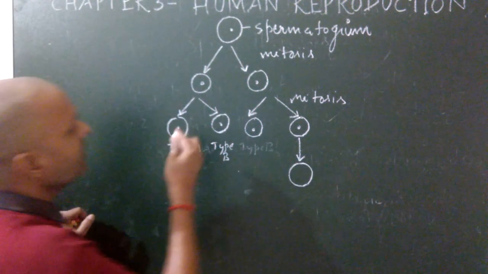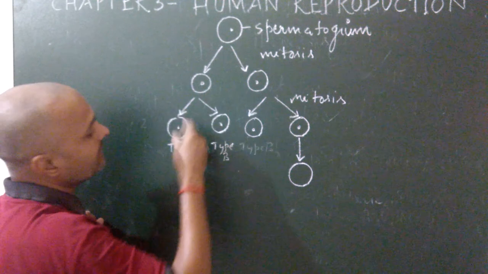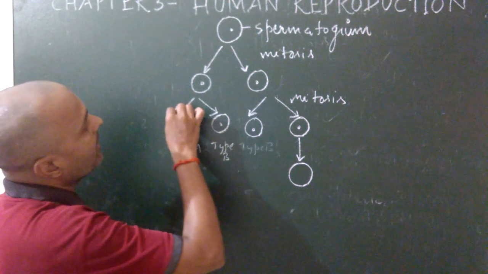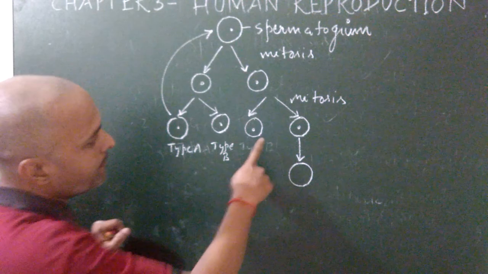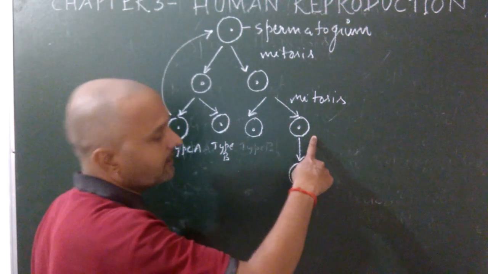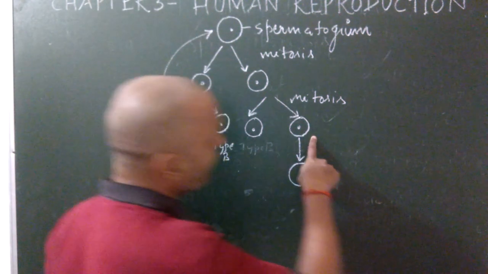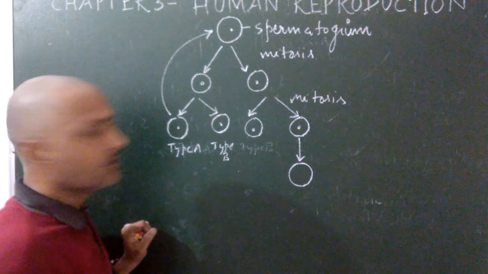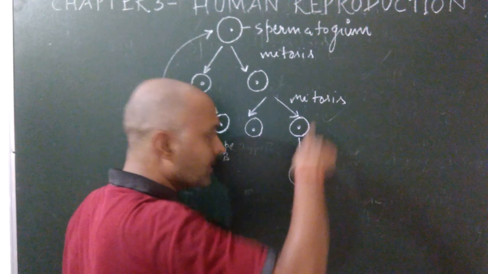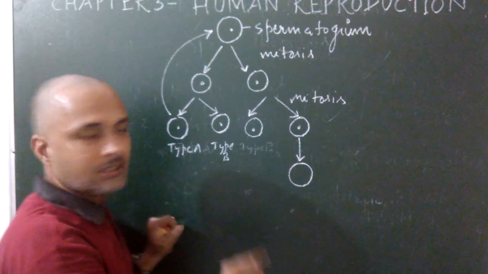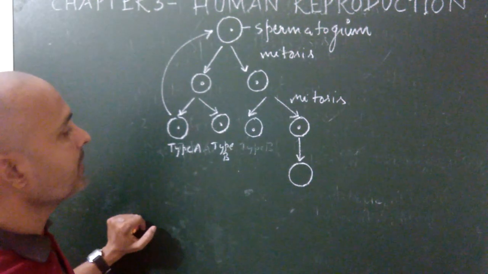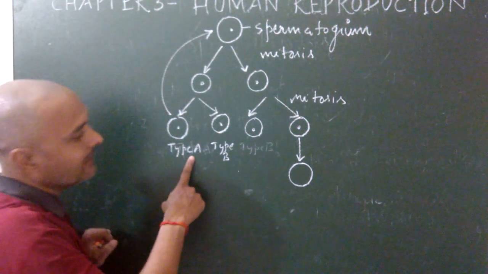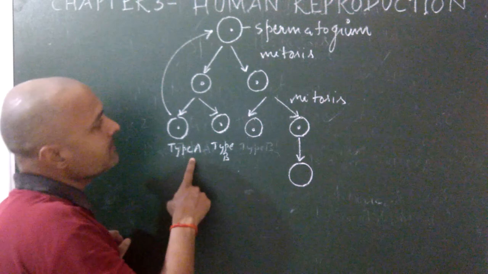Type A acts as a precursor stem cell and produces more spermatogonium. But type B acts as the precursor of sperm. That means type B will further be involved in the different phases, but type A will return back and produce more spermatogonium. That means type A acts as the stem cells.